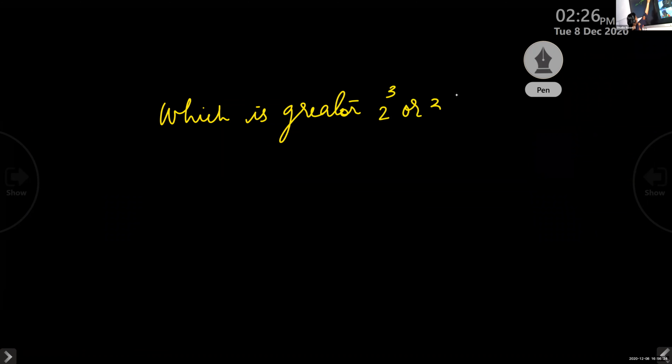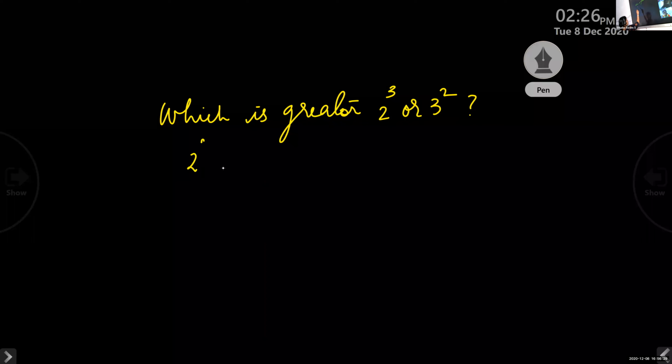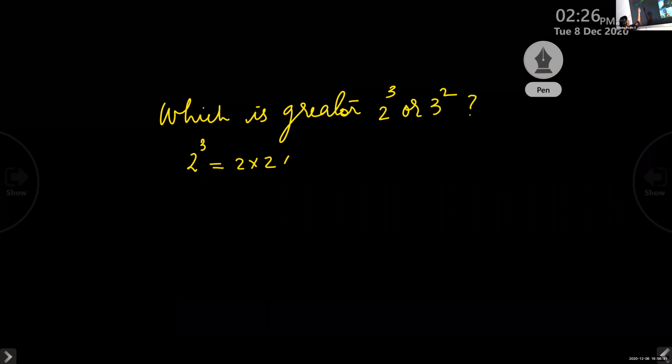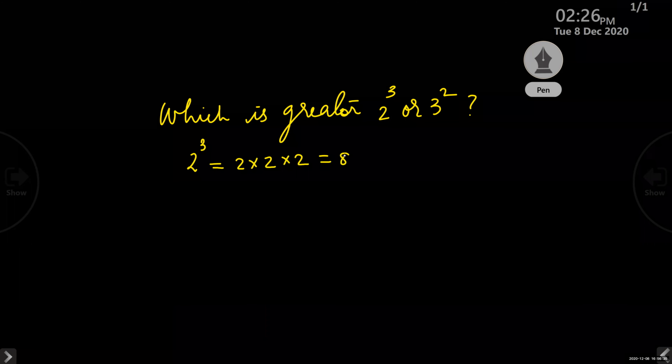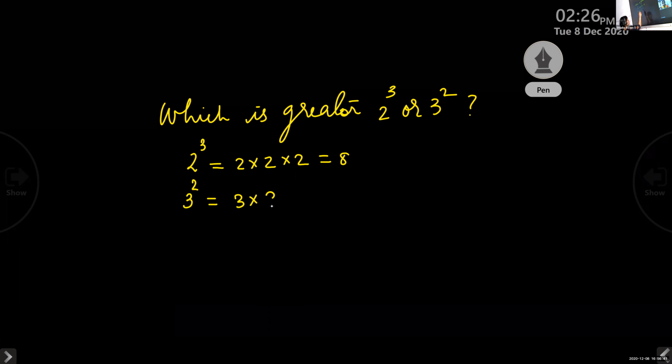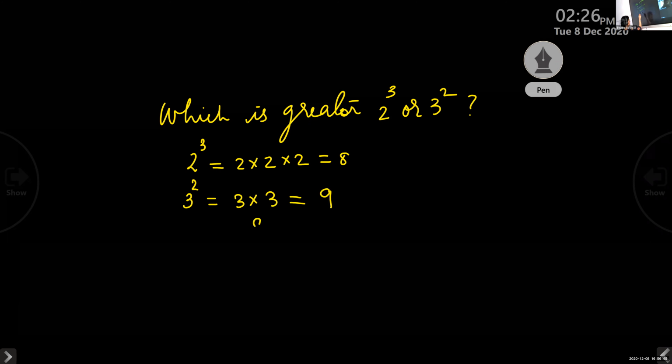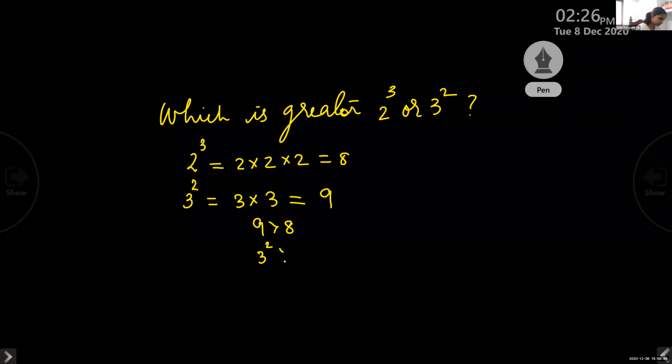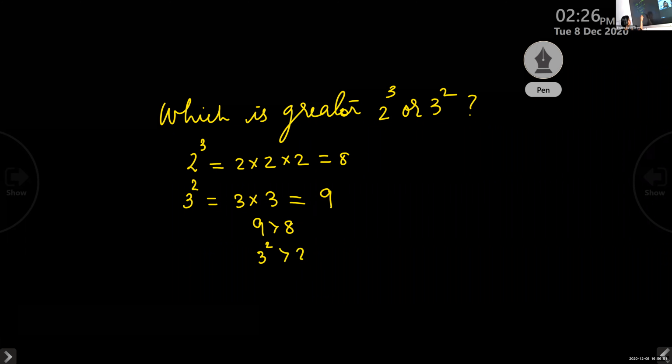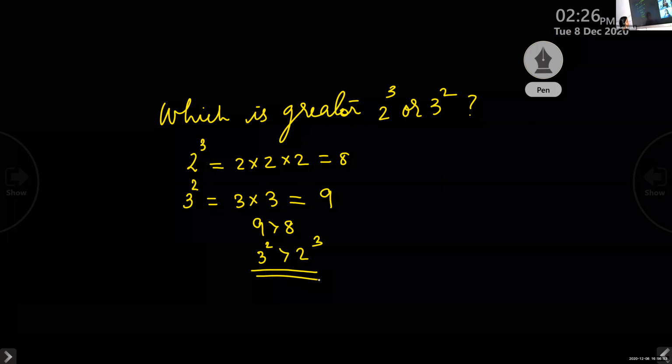What is 2 cube? 2 cube is equal to 2 into 2 into 2, that is 8. So 3 raised to 2 is what? 3 into 3, that is 9. So which is greater? 9 is greater than 8. 3 square is greater than 2 cube. This is the answer.